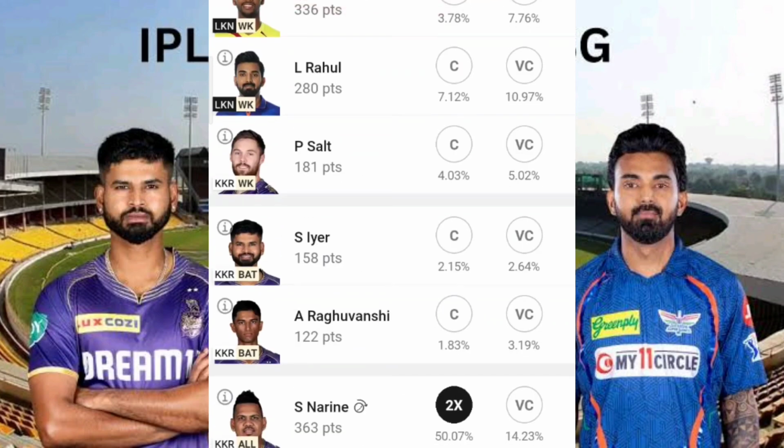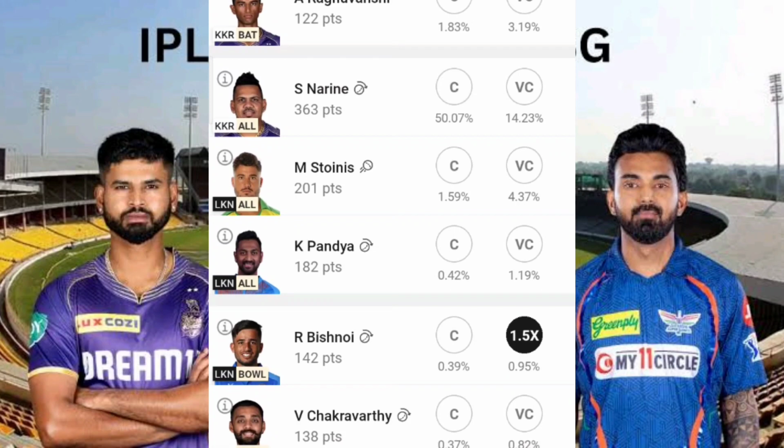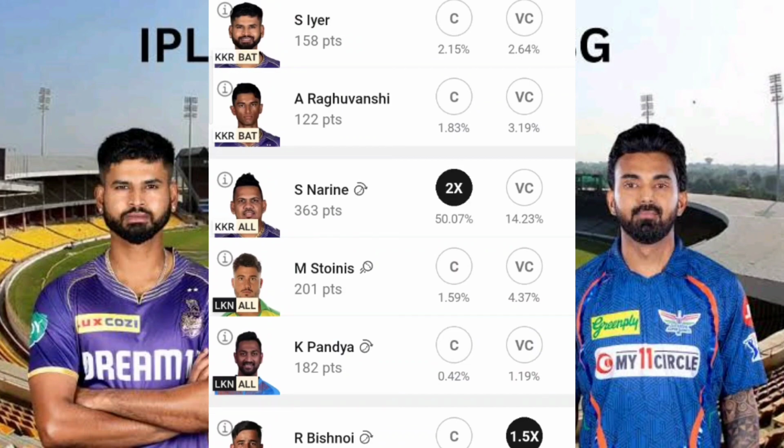Again, on captaincy choices, except Sunil Narine, you can go for Krunal Pandya, expecting that in tomorrow's match there are high chances that he will get batting chances, and he will score some 40 plus runs. That's for sure, and he will take some 2 wickets or at most 3 wickets somewhere. If that is possible, then there are high chances that he could be a very good choice as captain. But fine, as of now, I'm just giving this back to Sunil Narine.